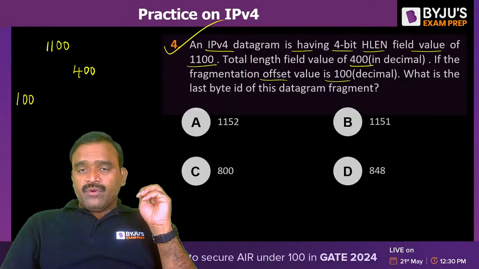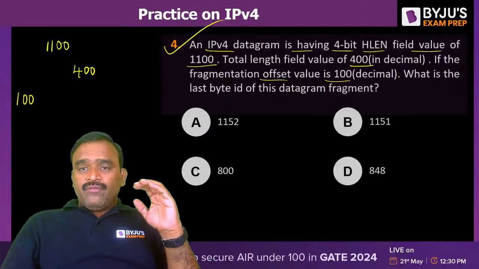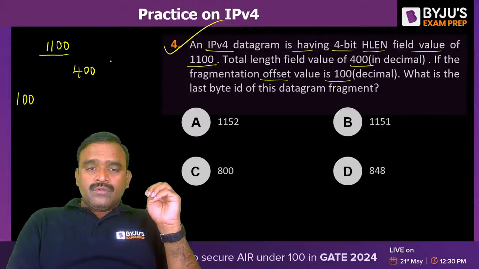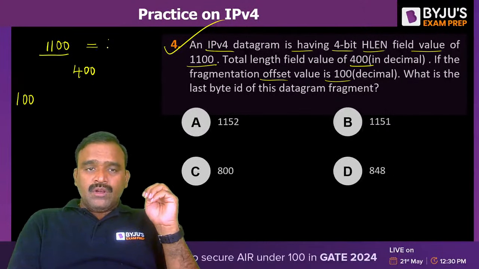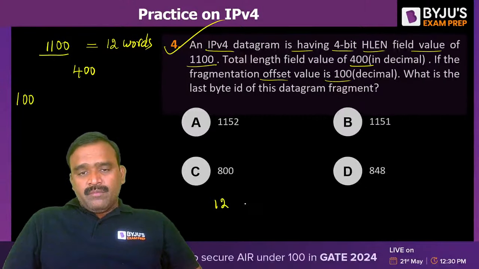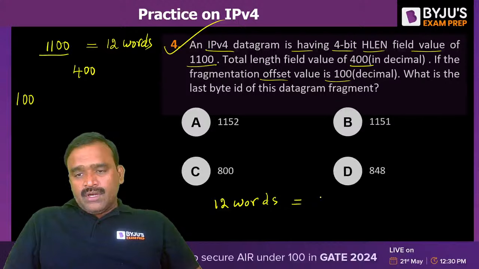In an IP version 4 datagram with a 4-bit header length field whose value is 1100, 1100 is nothing but 12 words, because header length is in the form of words only. So 12 words is how many bytes? One word is 32 bits, which is 4 bytes. So 12 into 4 gives 48 bytes as the header size.